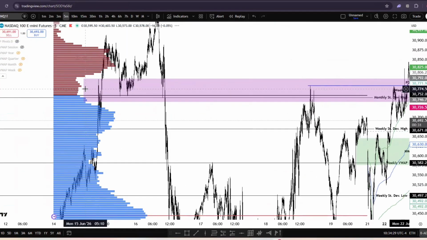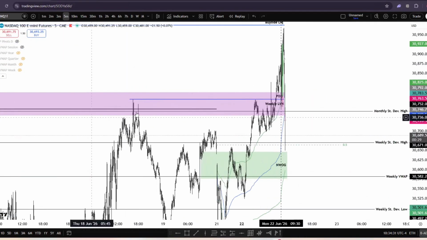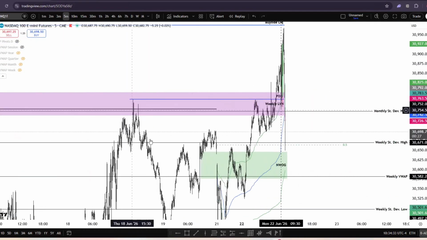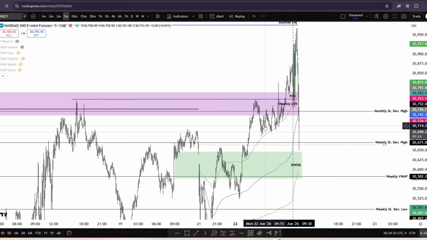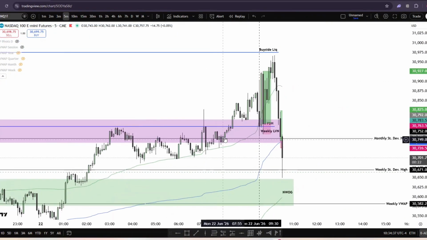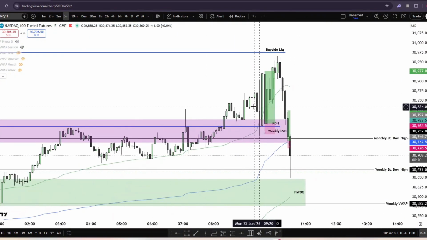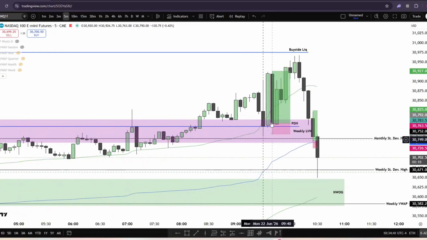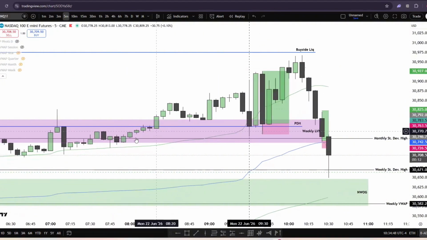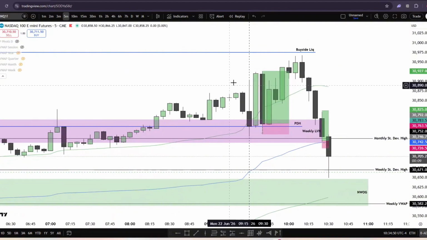And that is the low volume node of the weekly time frame, and that is where previously we had rejected from. So my idea is if we were to break it and find fair value up here, then any retracement towards here or towards here or towards this low is valid to take it to the upside. That's the idea. And see, we broke it to the upside. We are building value here.